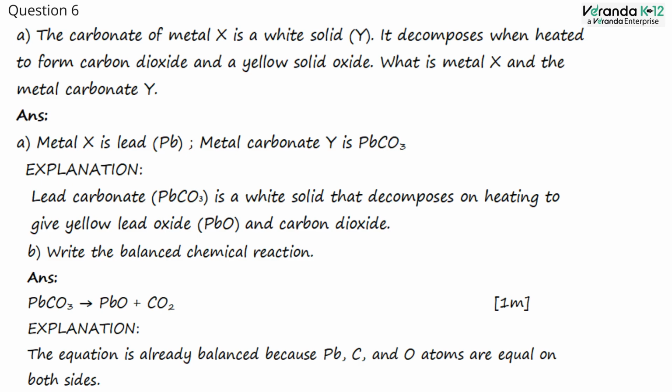Explanation. Lead carbonate PbCO3 is a white solid that decomposes on heating to give yellow lead oxide PbO and carbon dioxide. Question B. Write the balanced chemical equation. PbCO3 gives PbO plus CO2. Explanation: the equation is already balanced because Pb, C and O atoms are equal on both sides.